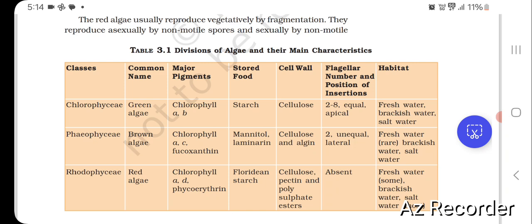And Rhodophyceae, red algae: chlorophyll a, d, phycoerythrin; Floridean starch; cellulose, pectin, and polysulfate esters. Flagella are absent. Habitat is freshwater in some, brackish water, salt water in most.